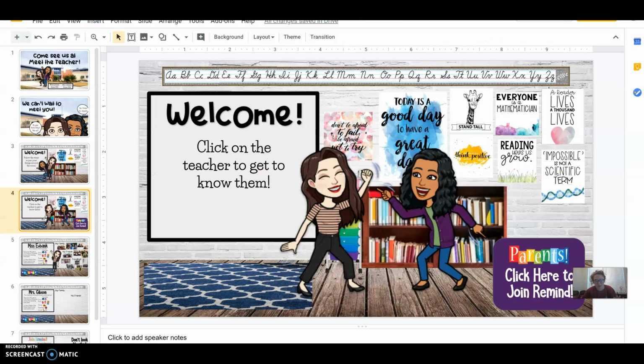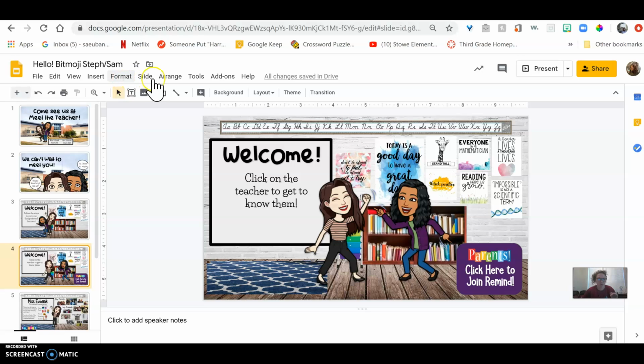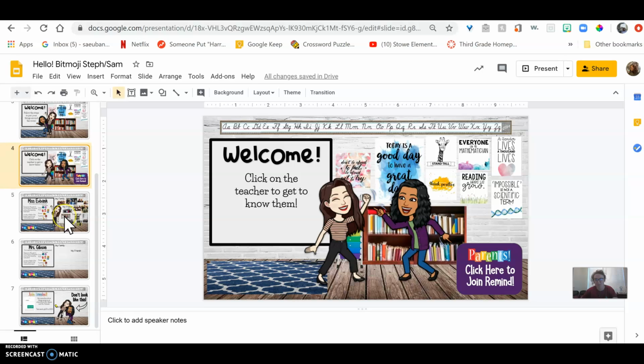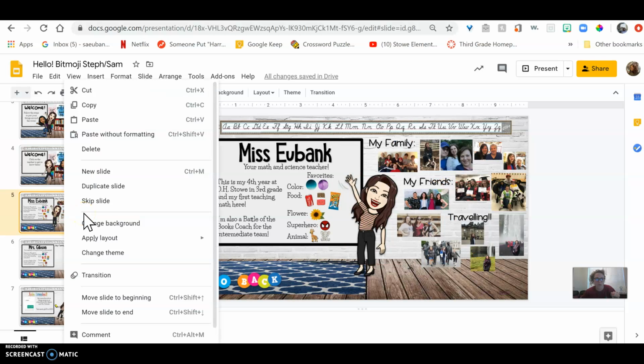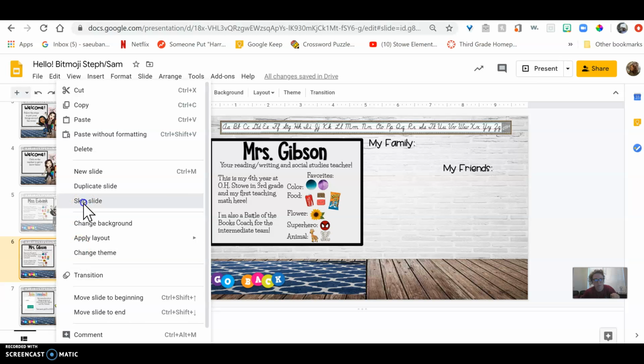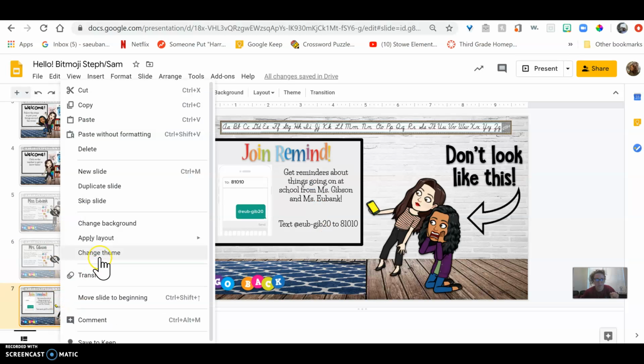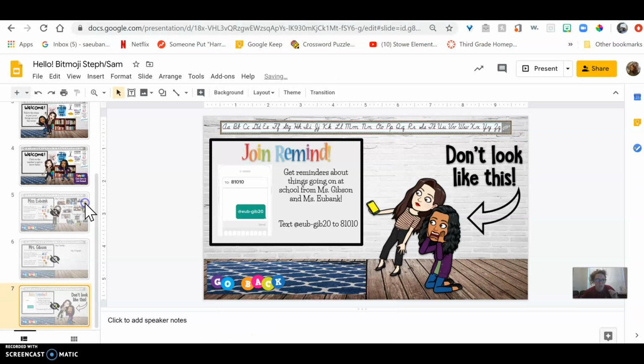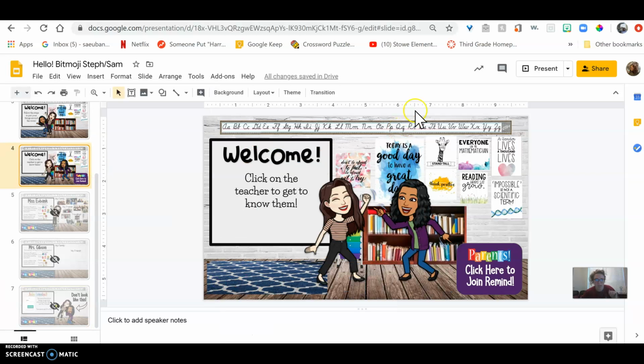Okay, I figured it out. When you go over here, you can either hit slide up here or you can right click the slide that you don't want people to see when you're actually presenting. So like on your scavenger hunt that we did, you can right click and then skip the slide, and it comes with that little not-seeing icon and says skipped when presenting. So now I'm going to skip all the slides after the one where it has all the links in it. And then I'm going to present from the beginning.